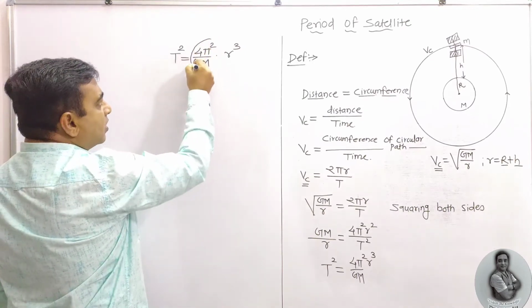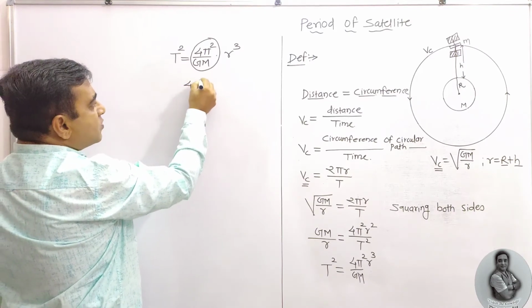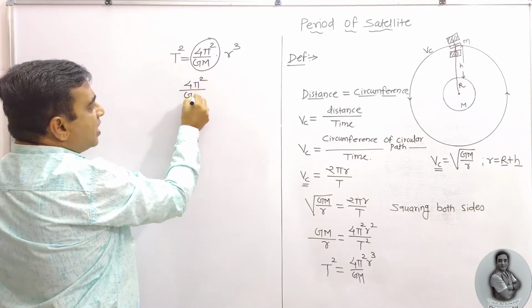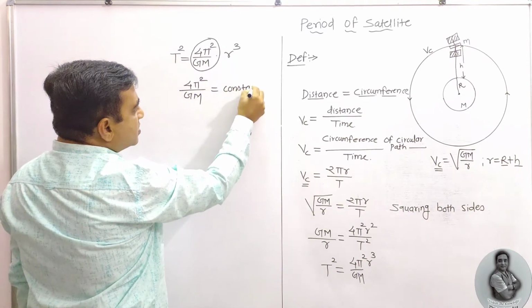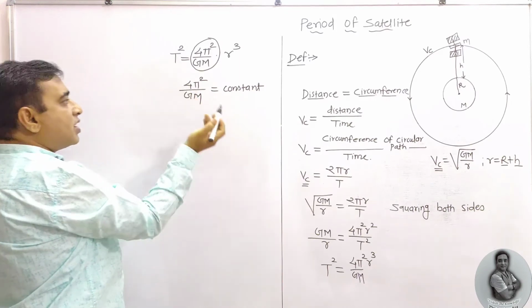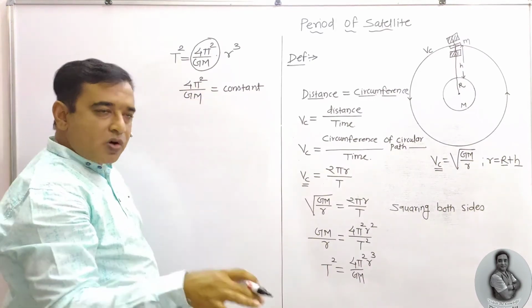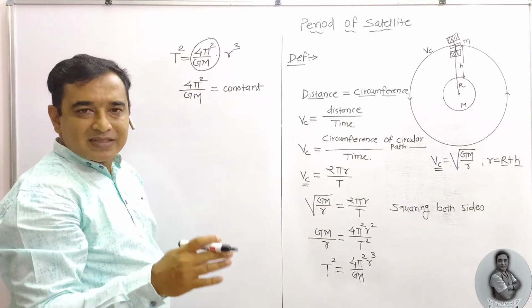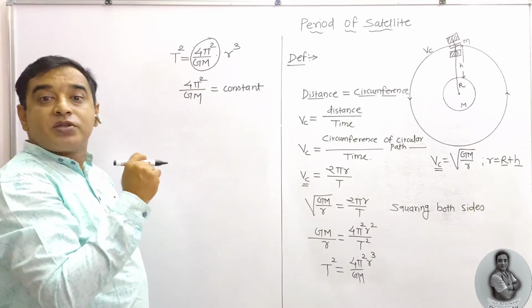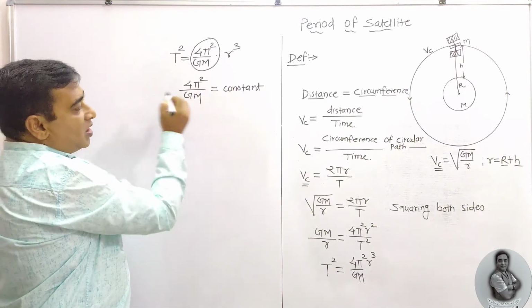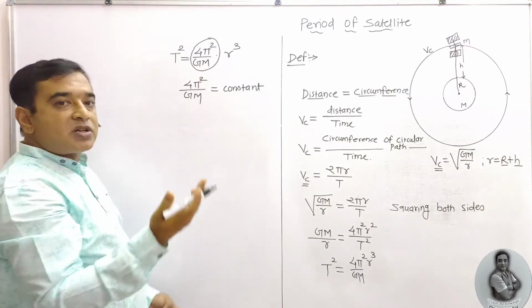This total factor is constant. 4 is constant, pi is constant, G is the universal gravitational constant whose value is 6.67 into 10 raised to power minus 11 newton meter square per kilogram square, and m, the mass of the earth, also remains constant.